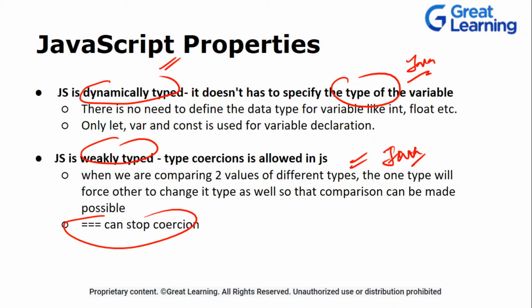You don't want type coercion, right? What do you mean by type coercion? You are saying, sir, this is not something that we usually do in programming, right? Correct? So I don't want that thing. Can I stop this thing from converting one type into another? Yes, you can, with the help of this triple equal to sign.